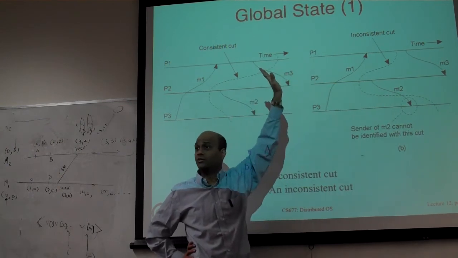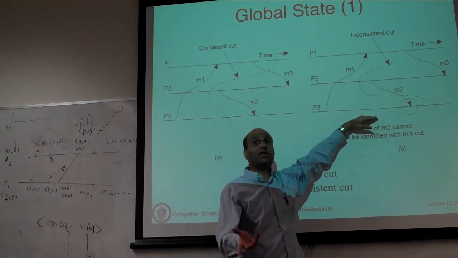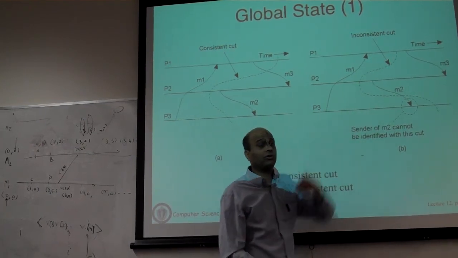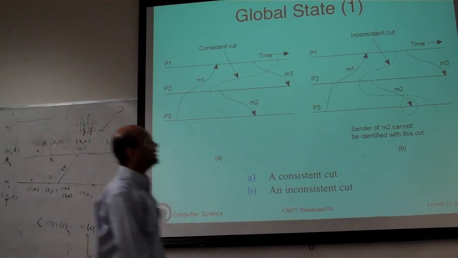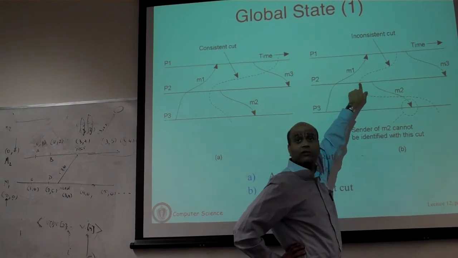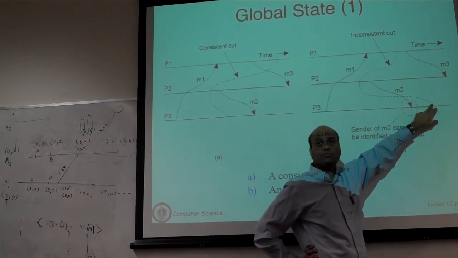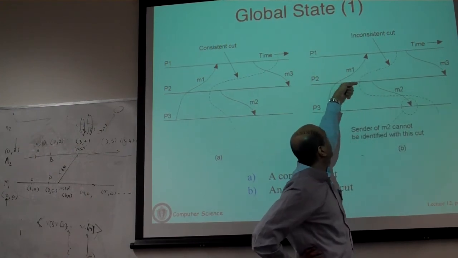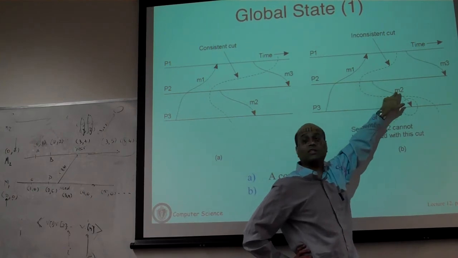That's what it means. The question is, what does consistency mean? So let's first understand what an inconsistent state is. This is what we will refer to as an inconsistent state, and the reason it's inconsistent is as follows. P2 is going to restart here, and P3 is going to restart here. And this is what is going to happen. P2 is going to continue from this point on, and it is going to send message M2.